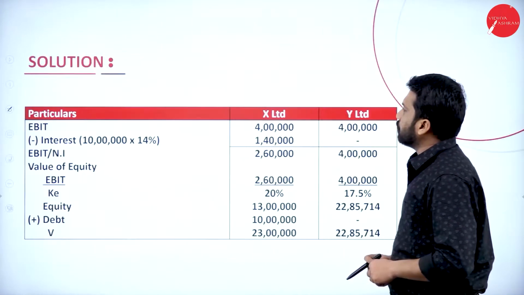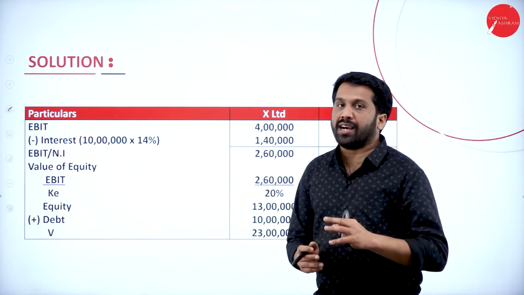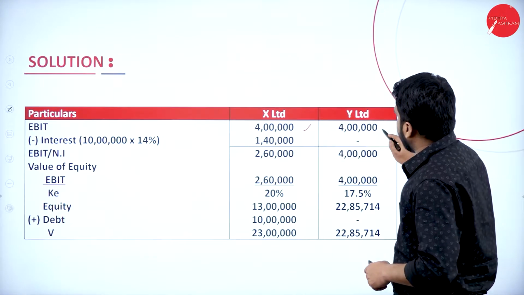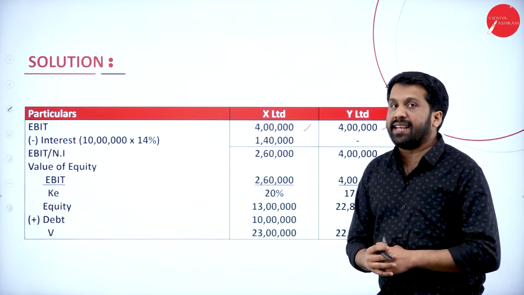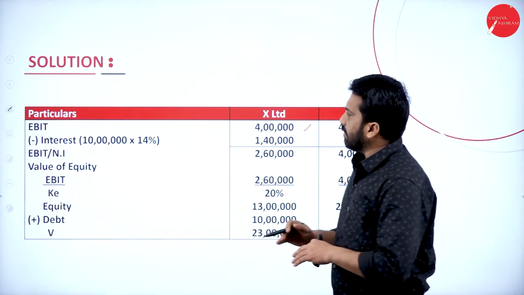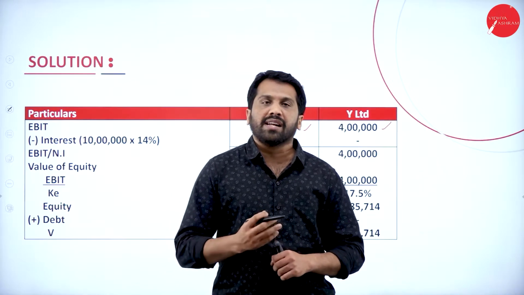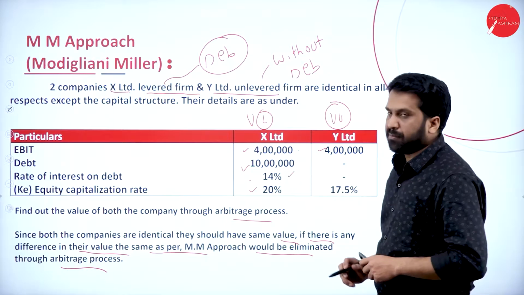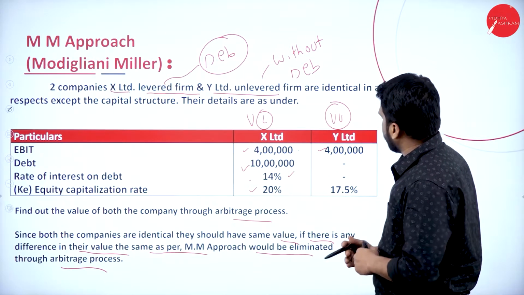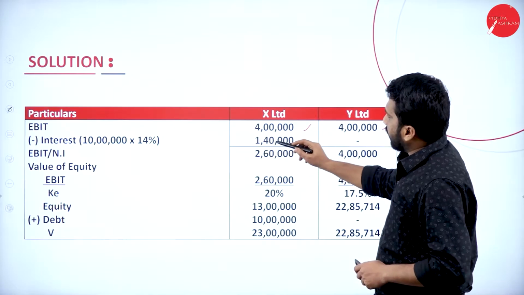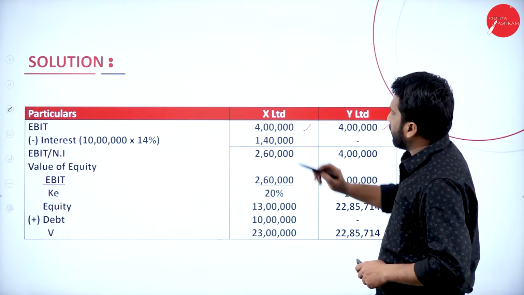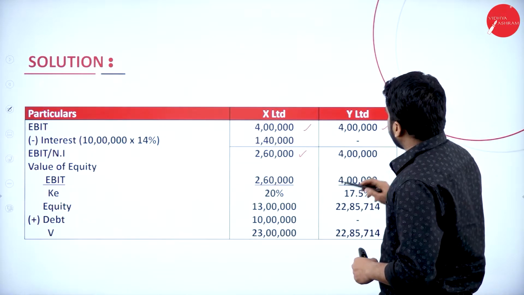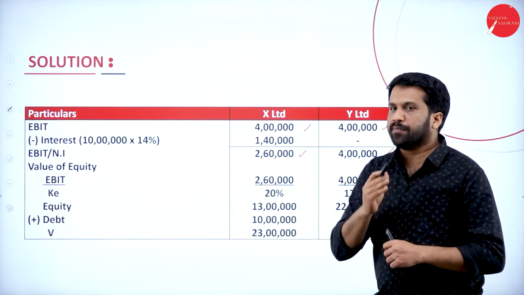We'll go for the answer. See, your EBIT is how much as per the question? Your EBIT is 4 lakh and 4 lakh. Minus interest. From EBIT we are deducting interest. Interest should be calculated on what? Debentures. First one we have 10 lakh, on that 14%. Second one there is no debenture, no calculation. On 10 lakh at 14%, it is 1 lakh 40,000. 4 lakh minus 1 lakh 40,000, you got 2 lakh 60,000. Now, 4 lakh minus nil, it will be 4 lakh only. Hope you are clear? Yes.